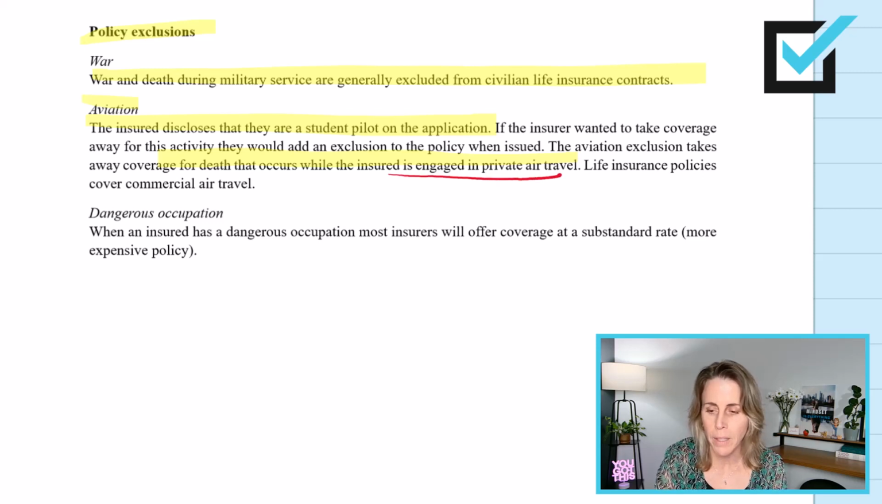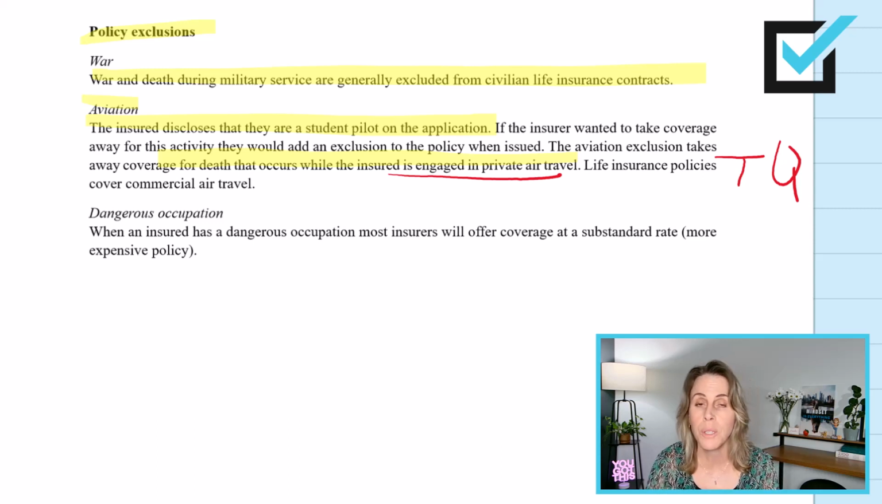Life insurance policies will always cover commercial air travel, but if you are a student pilot or you fly your own little private plane, it's very common, of course, you need to disclose that on your application, that the insurer will exclude that practice, that hobby.